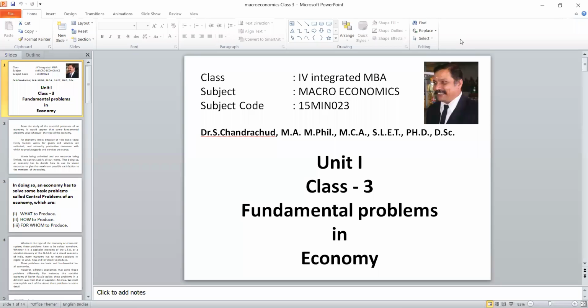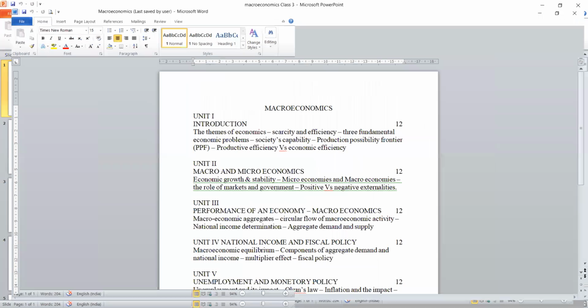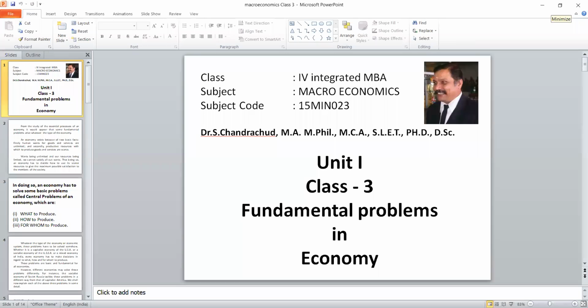See, actually, this is the third class. In the first class, we discussed what topics we have to discuss as far as macroeconomics is concerned. In the last class, we started with the themes of economics and completed scarcity and efficiency. You can see the syllabus. In that introductory part, we have completed the themes of economics. Yesterday, we took scarcity and efficiency. Today we are going to discuss three fundamental economic problems. So, let us start.